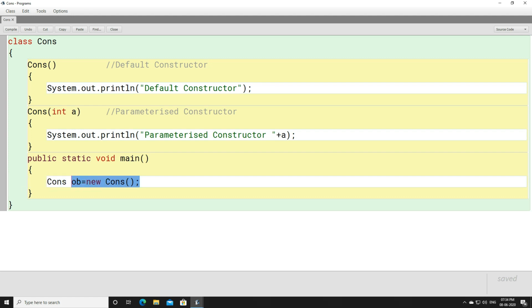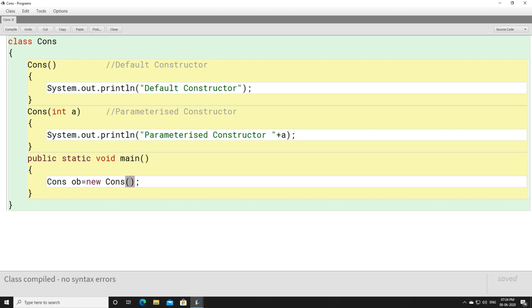When you create this object OB, it will call the default constructor. And the reason it will call the default constructor is that it does not contain any argument. If you put an argument here, then it will call a parameterized constructor.